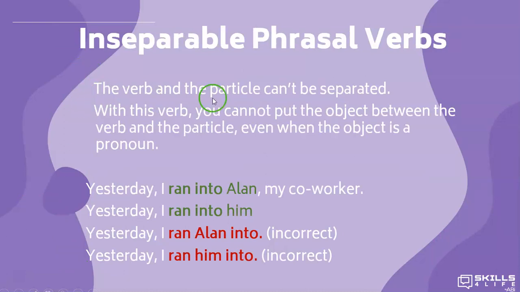Some phrasal verbs can't be separated. With these verbs, you cannot put the object between the verb and the particle, even when the object is a pronoun. Let's see the examples. Yesterday, I ran into Alan, my co-worker. Or, yesterday, I ran into him. Not, yesterday, I ran Alan into. Or, yesterday, I ran him into. These two sentences are incorrect.